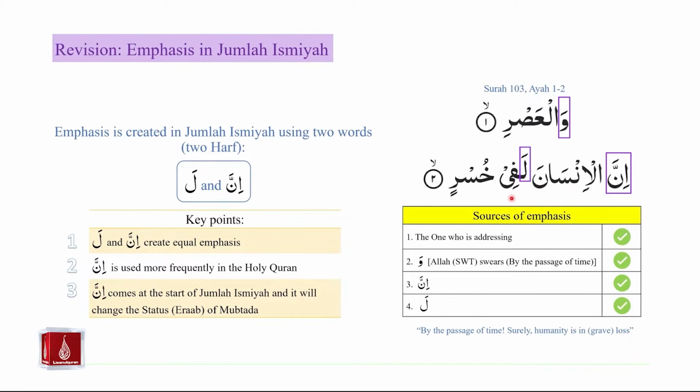Overall, we see in these two ayat that emphasis is created in four ways. First of all, it is created by the one who is addressing. Secondly, we see the emphasis being created by the use of wal asri, where Allah subhanahu wa ta'ala swears by the passage of time. Then we see emphasis being created by inna, and finally by the lam of emphasis.